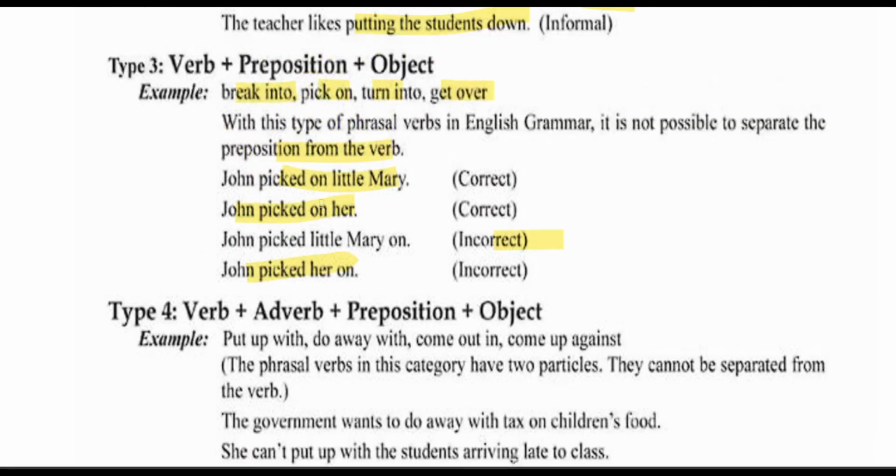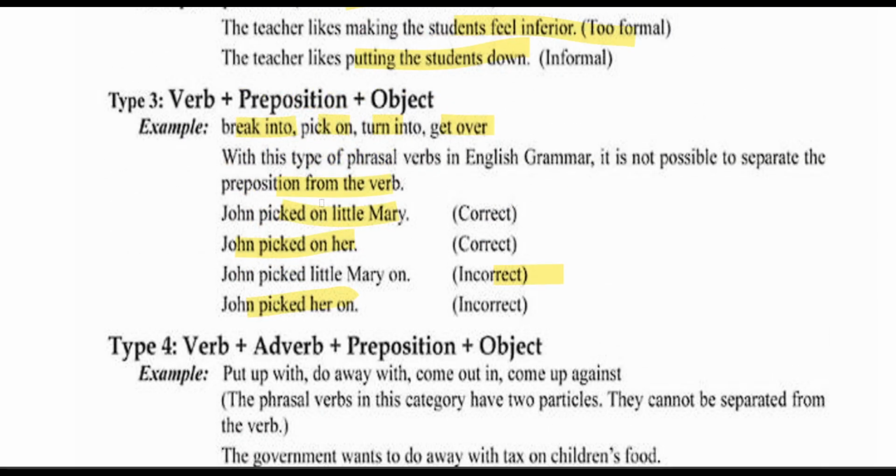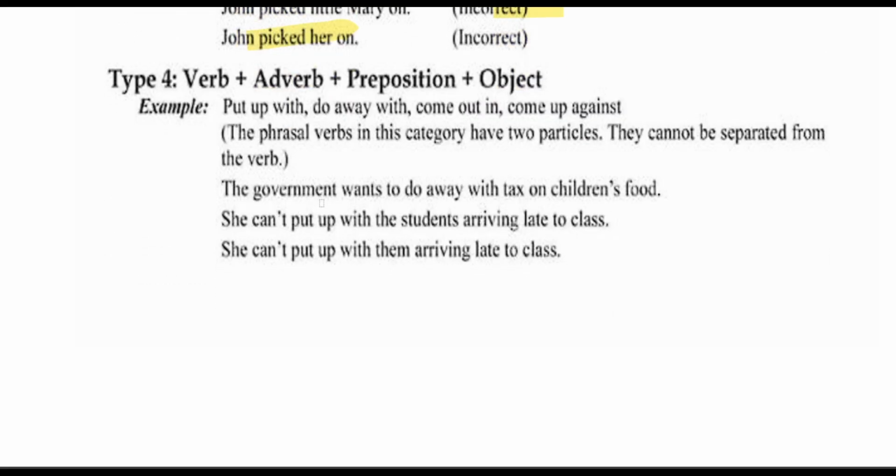Next is verb plus adverb plus preposition plus object. So there is a verb, an adverb, a preposition, and an object, like put up with. Put is the verb, up is the adverb, and with is the preposition. Similarly, do away with, come out in, come up against. Come is a verb, up is an adverb, and against is a preposition. In this category they have two particles, and they cannot be separated from the verb.